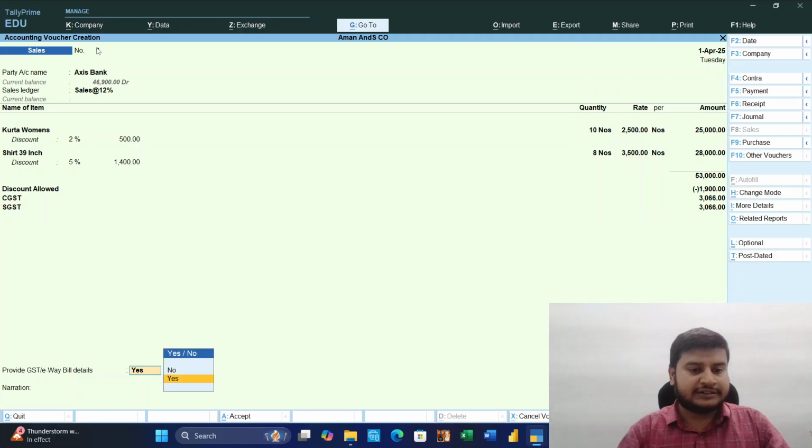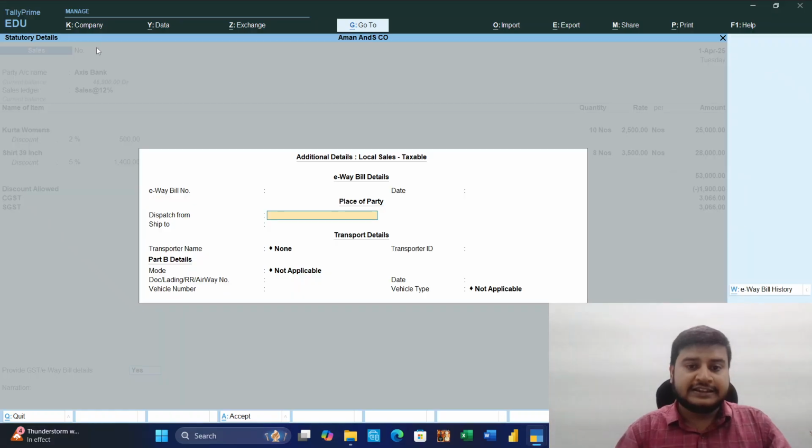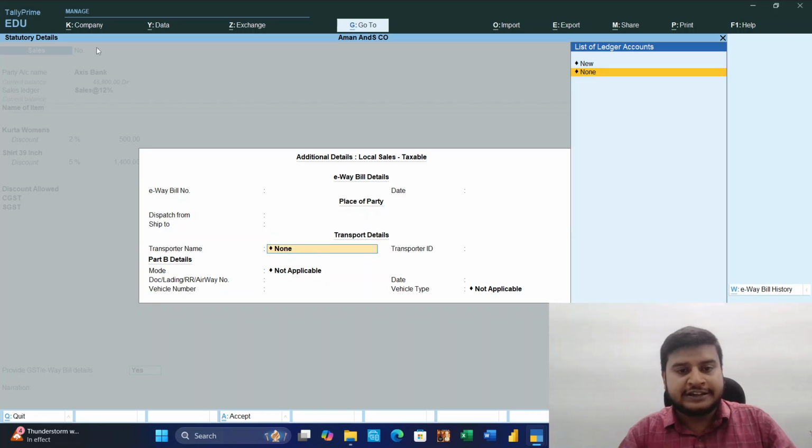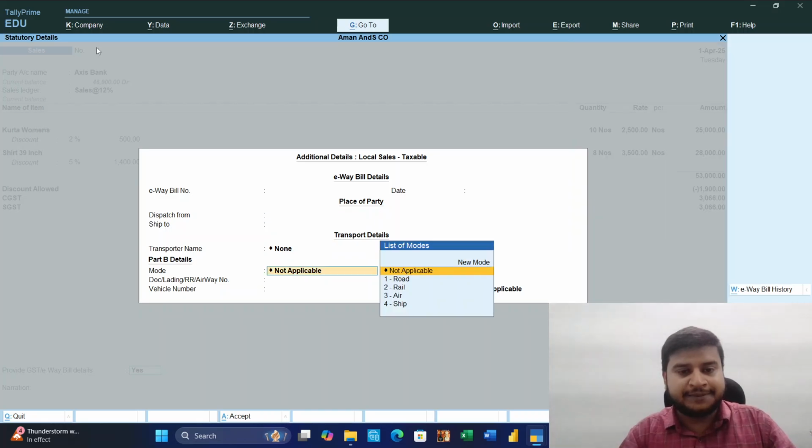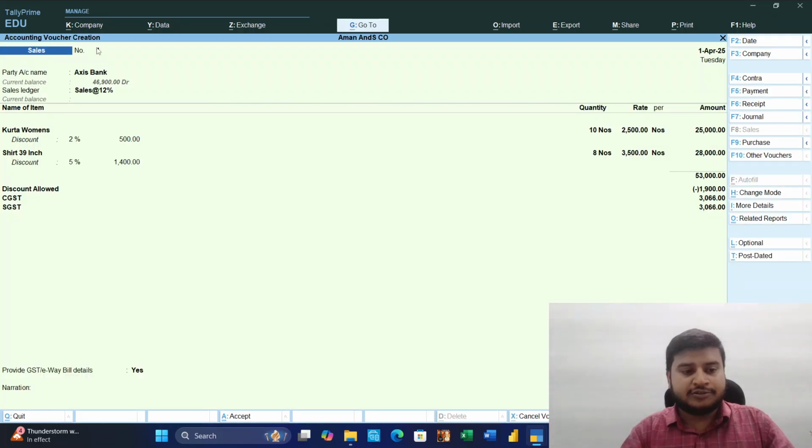Okay, we get the option to provide GST e-way bill details. Yes, then we get dispatch from, or the e-way bill number automatically comes. Dispatch from, transporter name, transporter ID, mode: road, rail, air, ship. Road, not applicable. We are checking.